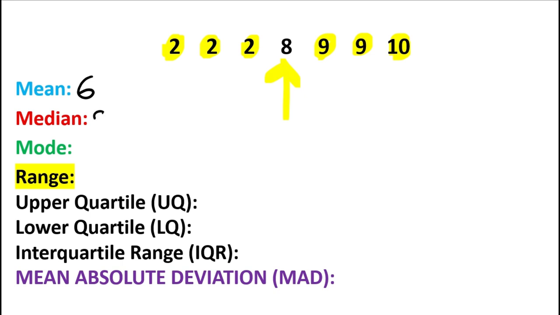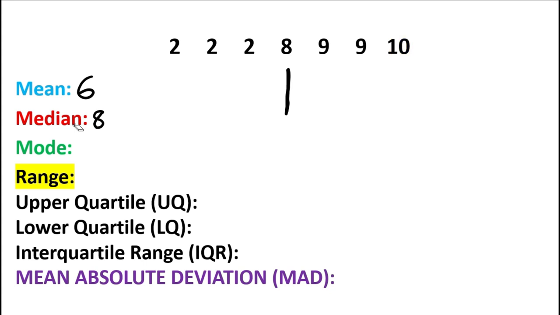Now, please do not forget that it is very important to order these numbers from least to greatest. I have done that for you so that I don't waste your time. But just remember that. Now, for our purposes, we're going to stick a line right under the median. Why? Because we're going to make a box and whisker plot, and I always start by putting a line under the median. So I'll leave that line there, and we're going to move on to the mode.